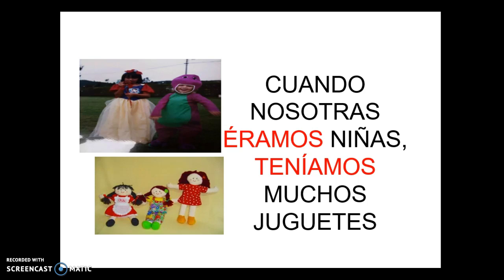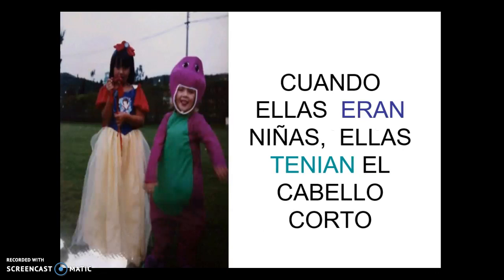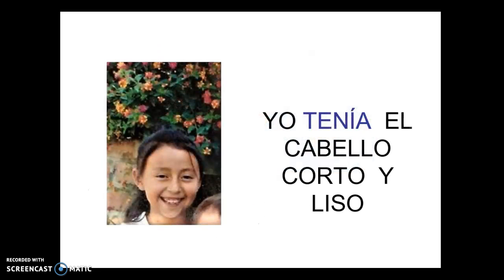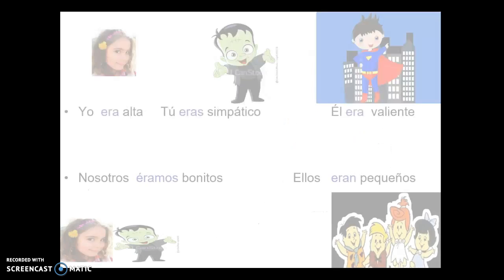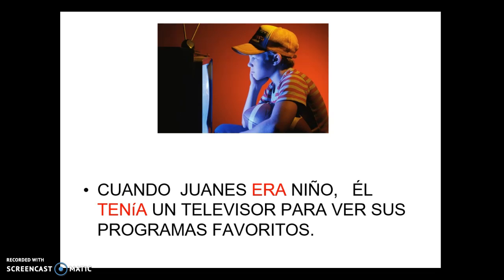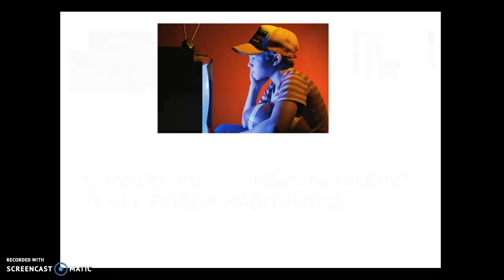In all these examples, we are using the imperfect because we use the imperfect to describe past habits or how we looked in the past. Yeah, so it is one of the uses of the imperfect. In this case, we are using the verb ser to describe, and the verb tener when we are describing things that we possessed or used to have in the past.